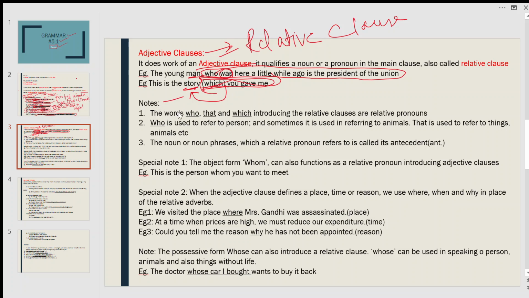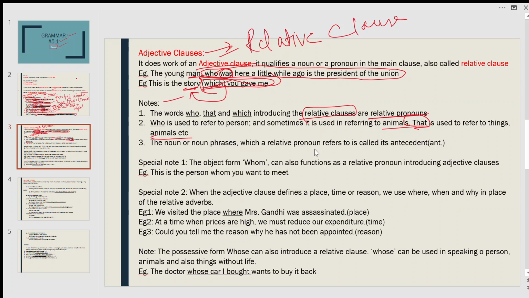Note here: the words who, that and which introducing the relative clause are relative pronouns. Relative clause means adjective clause. If words who, that, which start a clause, what do we call them? Relative pronouns. Okay, next: who is used to refer to a person. Sometimes it is used for referring to animals. That is used to refer to things, animals, etc.